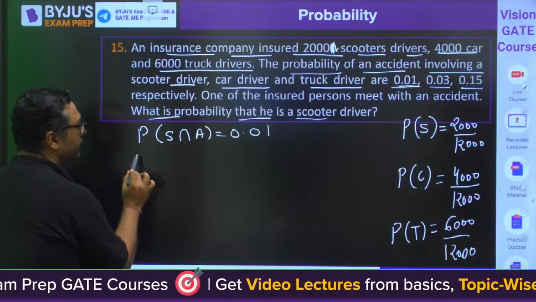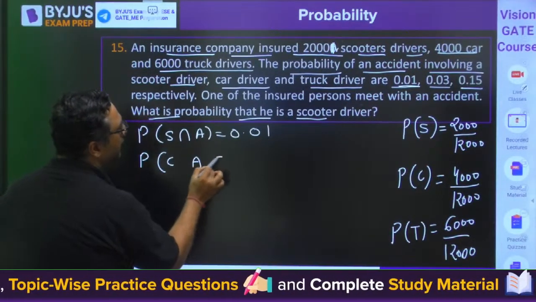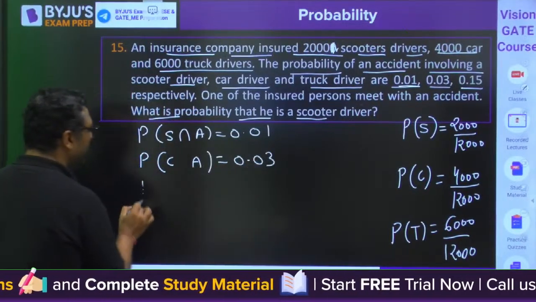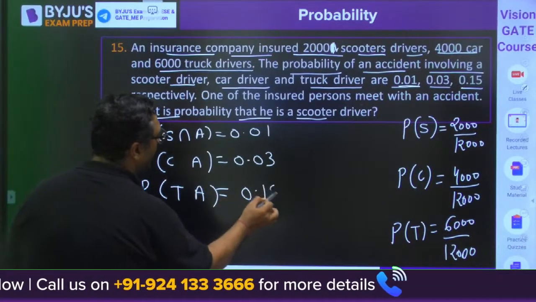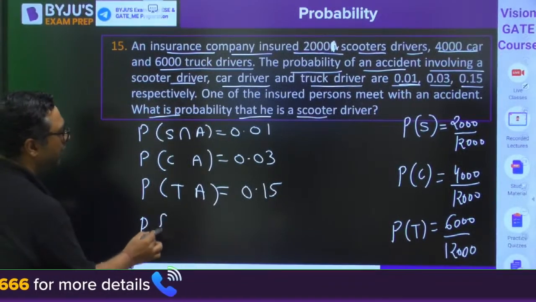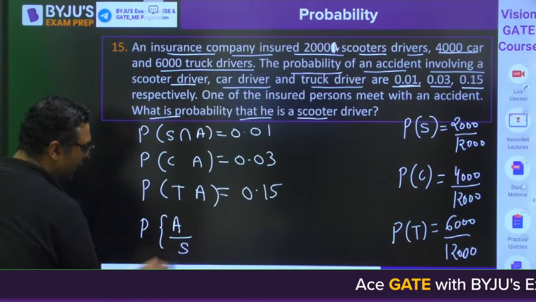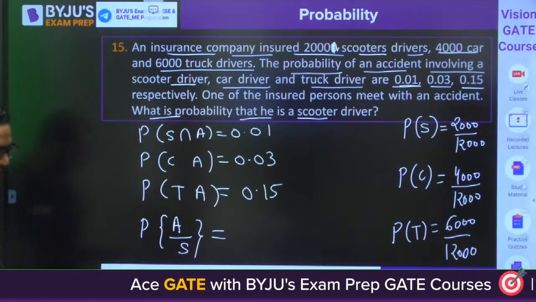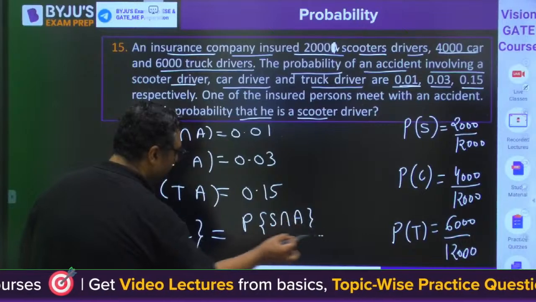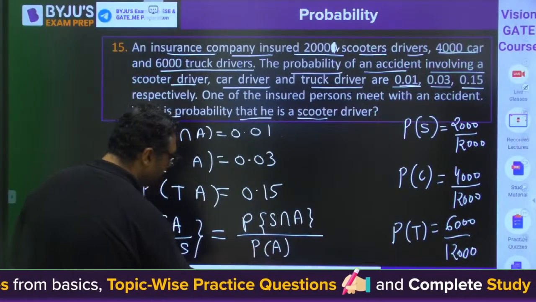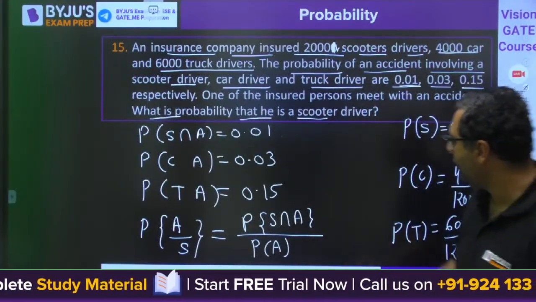Is it clear? The probability of a car driver meeting an accident is 0.03. Then my dear, the probability of a truck driver meeting an accident is 0.15. You need to find the probability that an accident happens and after that he is found to be a scooter driver. What will be that? So it should be probability of scooter and accident divided by probability of accident. Can you try this? I have given you the idea.